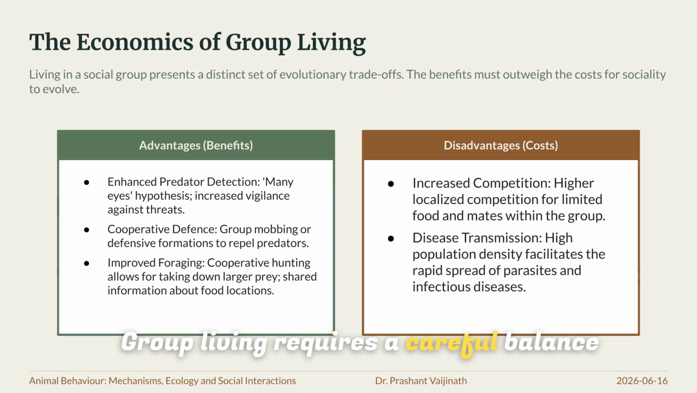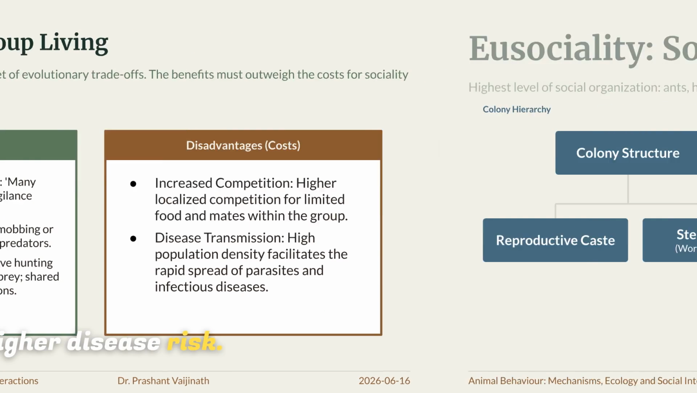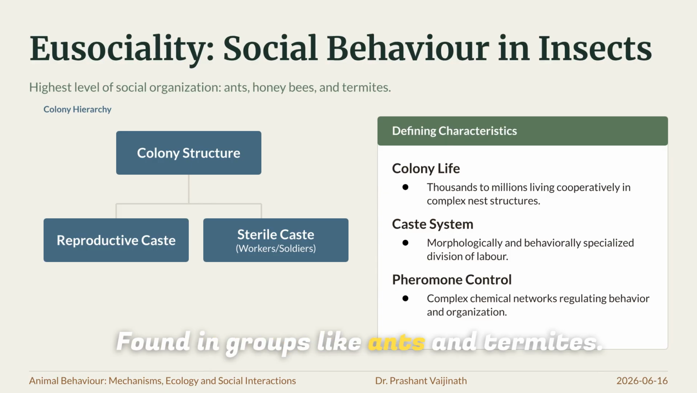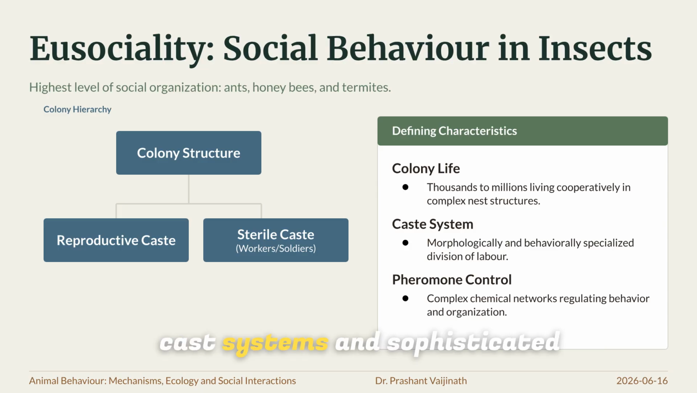Group living requires a careful balance of trade-offs. While individuals gain advantages like better predator detection and improved foraging, they must also face the costs of increased competition and higher disease risk. Eusociality represents the pinnacle of social behavior in insects. Found in groups like ants and termites, it is defined by large colonies, complex caste systems, and sophisticated pheromone regulation.